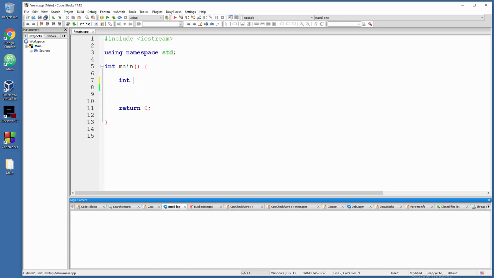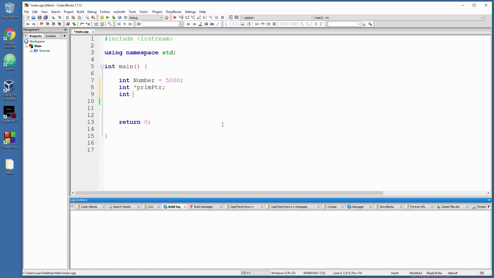So, integer number, let's say, we must have something on a screen to play around. And let's create the first pointer and call it primary PTR. And this is enough for now, don't worry. Now, how to create a secondary pointer?